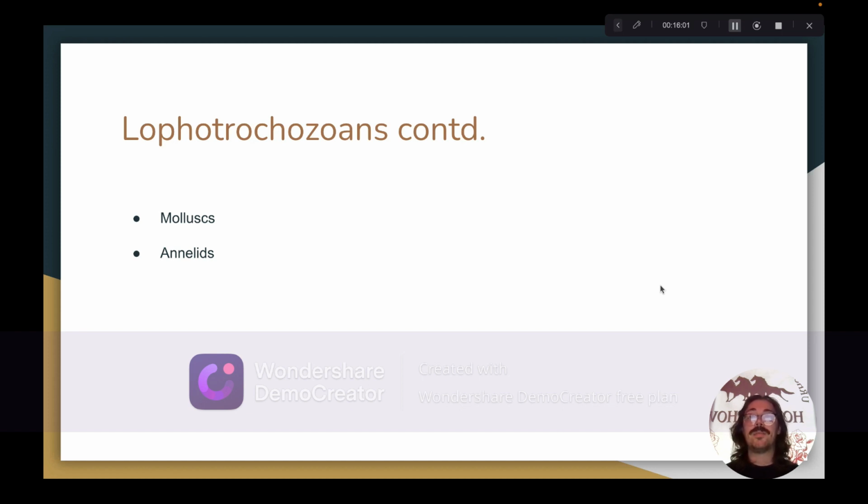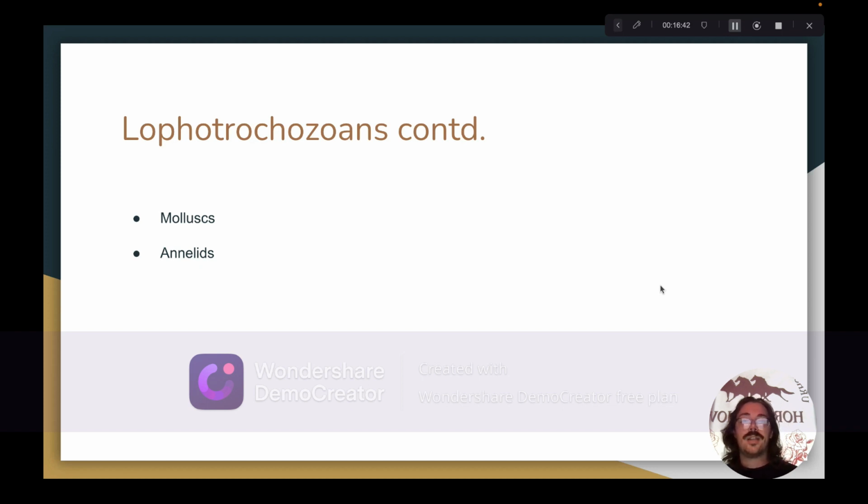And the final group of Lophotrochozoans we'll talk about are the annelids. Annelids get their name from annelida, which means little rings. Annelids are worms that are named for their segmented bodies resembling chains of rings fused together and are separated into 2 main groups. First of these groups is the Errantians, which are a group of annelids that are mostly mobile creatures. They derive their nutrition from grazing on algae or from the predation of other organisms.